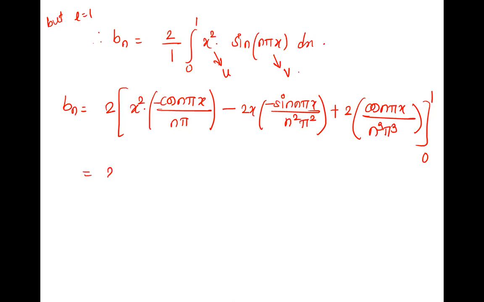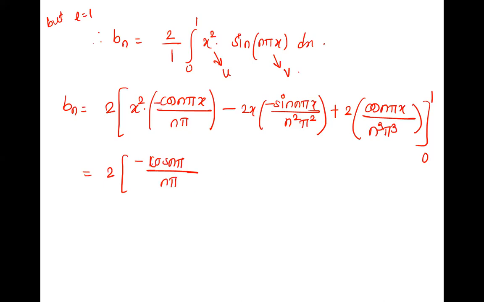So we'll put the upper limit. Upper limit is 1. So if it is 1, cos n pi has some value, right? So we put it as 1. Negative sign as it is. 1 square is 1 into cos n pi, upon n pi.